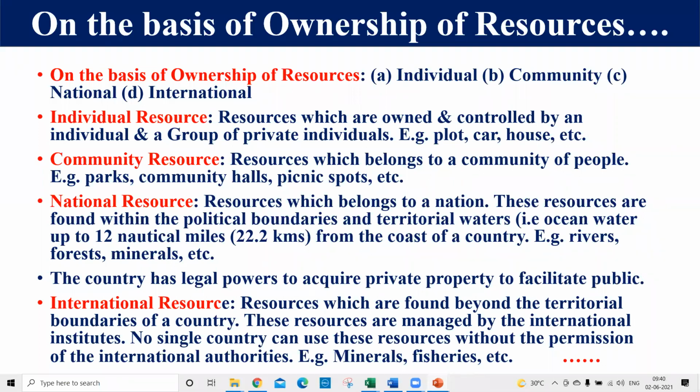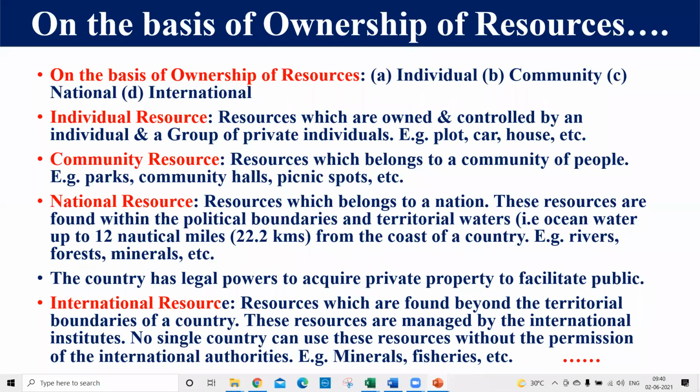But dear student, after the 12 nautical miles, up to the 200 nautical miles, that particular area belongs to the nation, and even the Navy can patrol there. But my dear student, the international resources are found beyond the 200 nautical miles. The resources found beyond 200 nautical miles are not under any political boundary of any country.